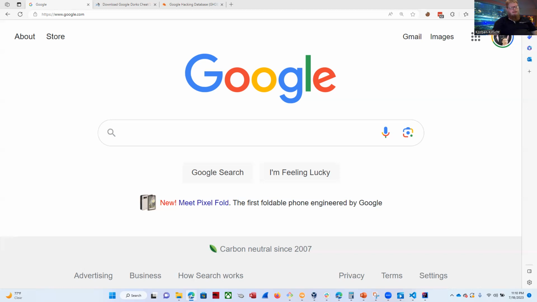So Google Dorking is also called Google hacking, as I mentioned. It's the art of using advanced search operations to fine-tune Google searches and uncover hidden, sensitive, or even confidential information on the internet. Contrary to its name, Google Dorking is not hacking at all in a conventional sense. Instead, it relies on leveraging specific search queries to access publicly available information that might not be easily accessible using standard Google searches. All right, from an ethics perspective, Google Dorking is not illegal or unethical.